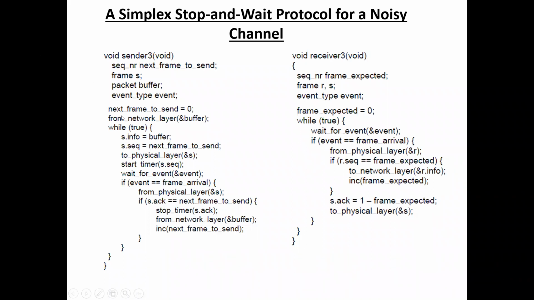Once again, I repeat. Here the sender sends the data to the receiver, sets the timer and waits for some time. If the acknowledgement is received within the time, then the sender assumes there is no error and sends another data. If the acknowledgement is not received within the time, then the sender assumes there is an error and retransmits that frame by using the sequence number. So this is a simplex stop and wait protocol for a noisy channel.